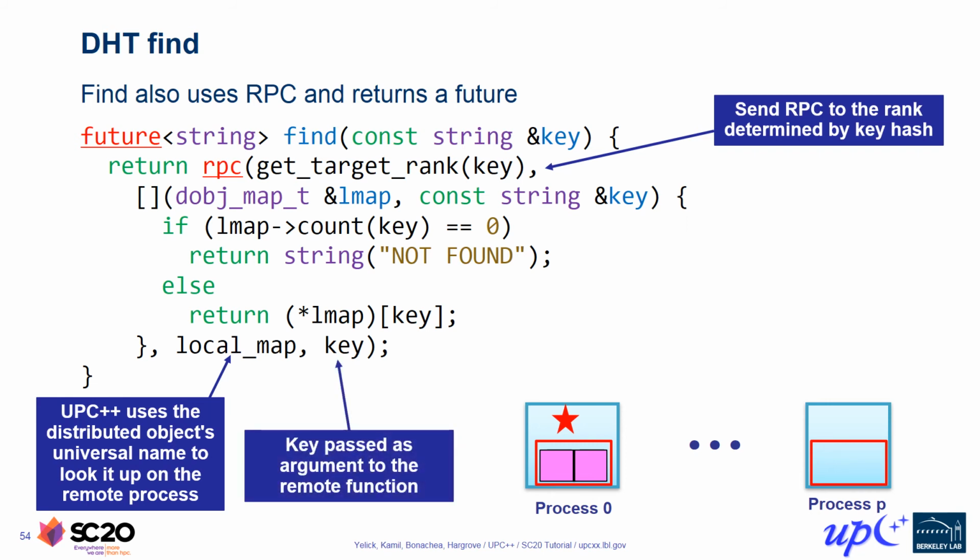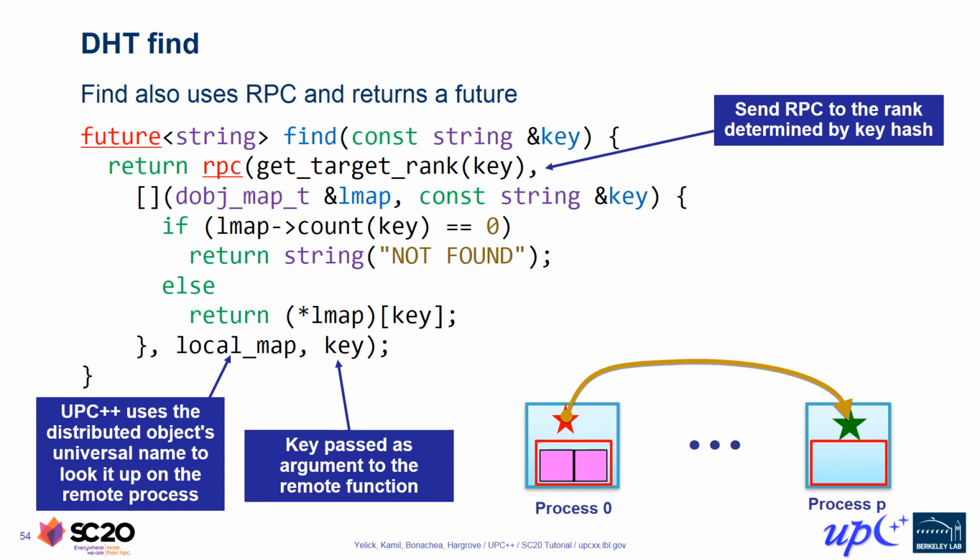The second argument is the key string we are looking up. These arguments are packaged up along with a pointer to the RPC callback code, and a message is injected across the network to the target process. After the message arrives at the target process, the Lambda function that implements the RPC callback will be invoked at the target. That callback will be given two arguments.